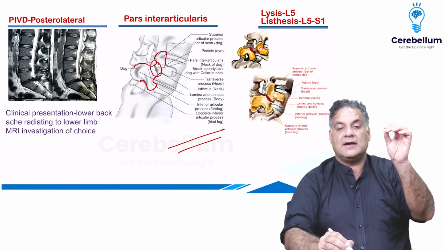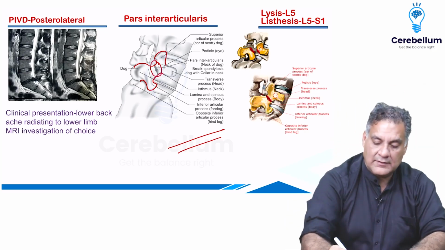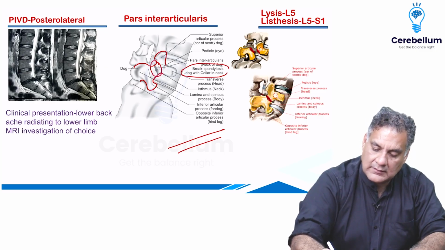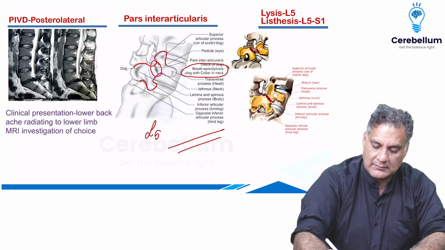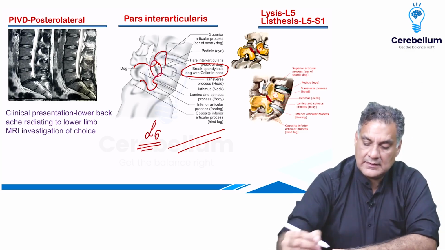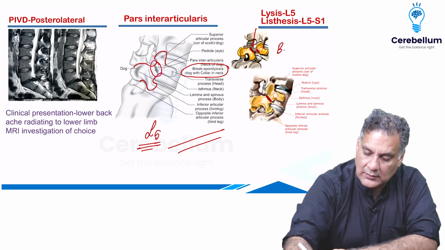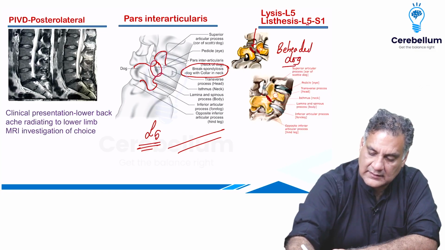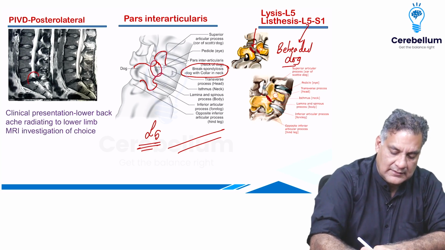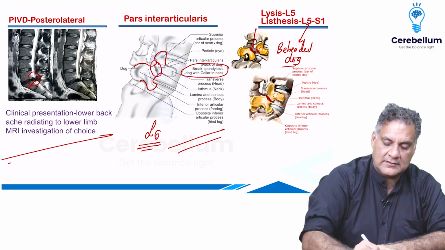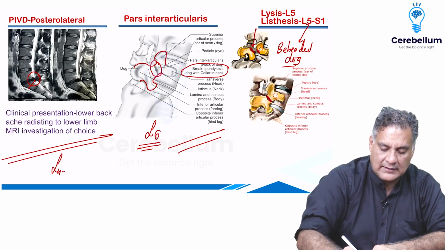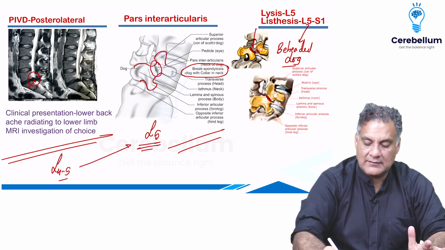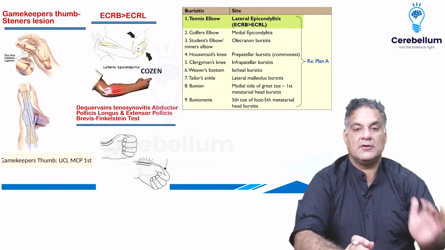Whenever I jump, I turn, I twist, I break this area. So, when it breaks, it is called a dog with a collar in the neck, spondylolysis, which occurs at the L5 vertebra. All right, and when it separates out, it is called a beheaded dog. Beheaded Scottish Terrier sign occurs between L5 S1, and this is a disc prolapse. All right, so this is disc prolapse, which most commonly occurs at L4-5. Here it is L5 S1 shown, but most commonly L4-5. Spondylolysis L5, listhesis L5 S1. All right, this is what you should remember.